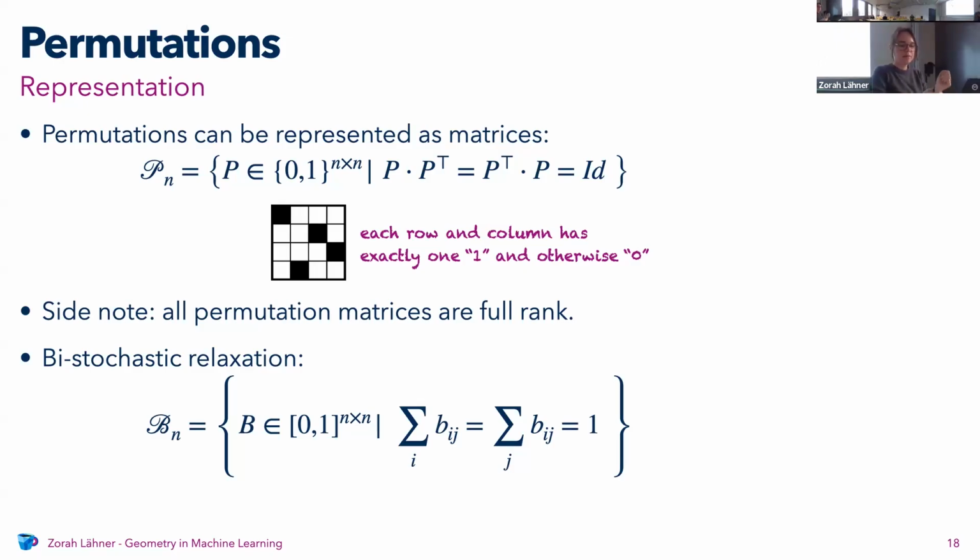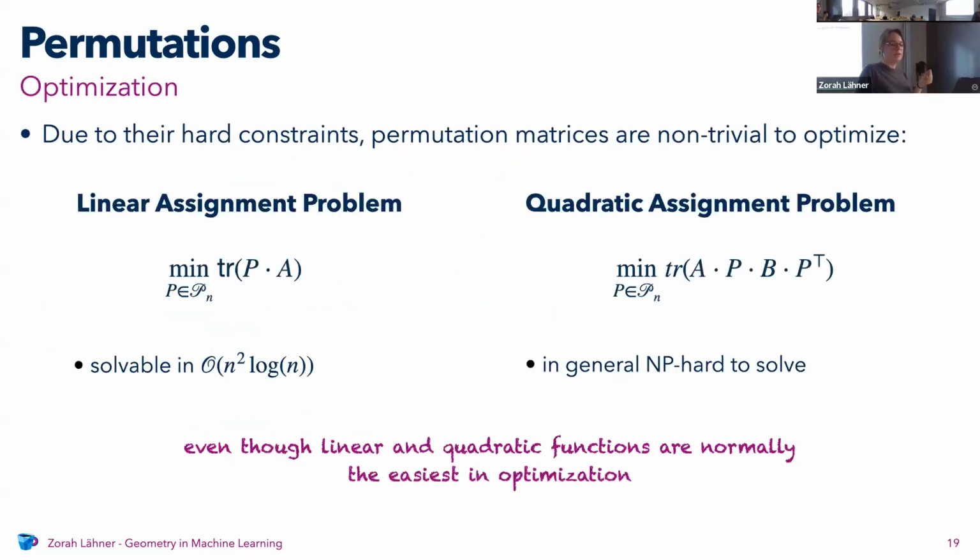So this is pretty good, but the problem is still that this is a quadratic matrix, so normally you would not want to optimize over a quadratic matrix. The other problem is that if you do this relaxation, you normally don't end up with a permutation. So these permutation constraints are super hard. Here you have two different kinds of problems where you're optimizing over the set of permutations. One has a linear optimization function and the other one has a quadratic one.